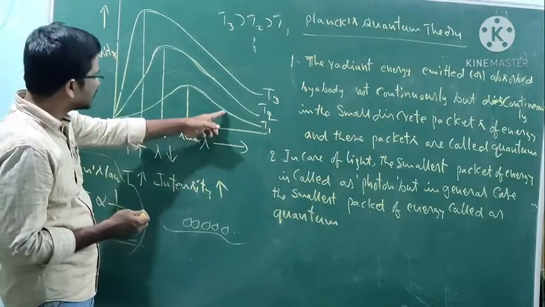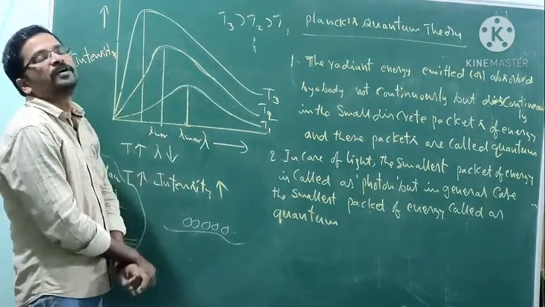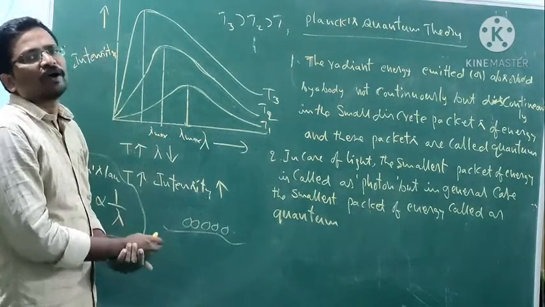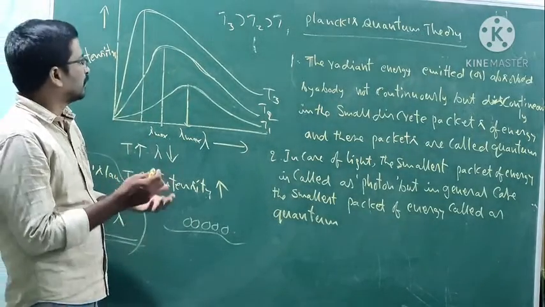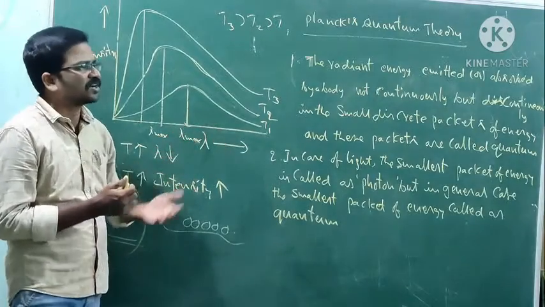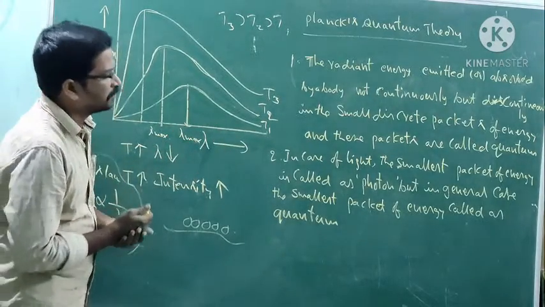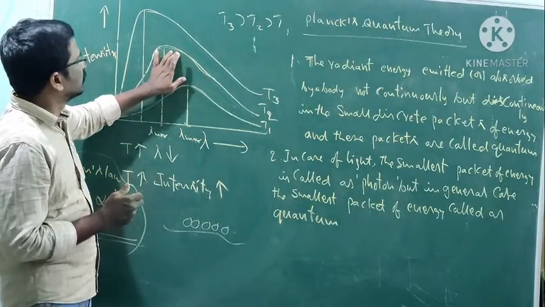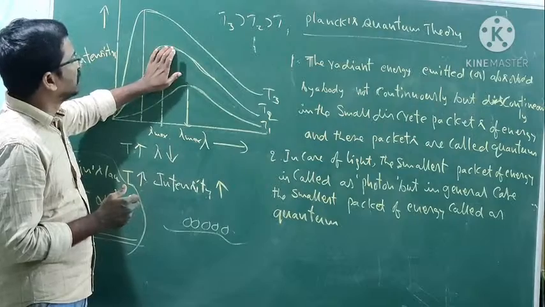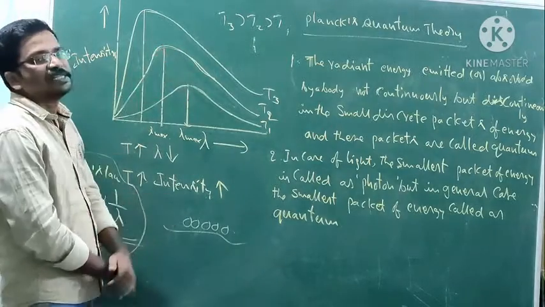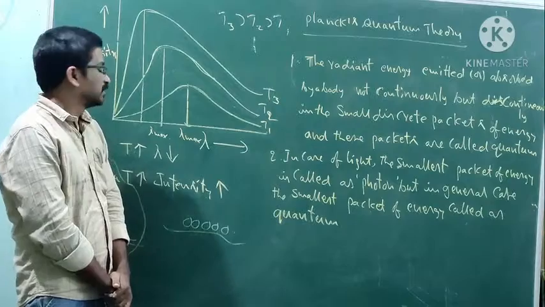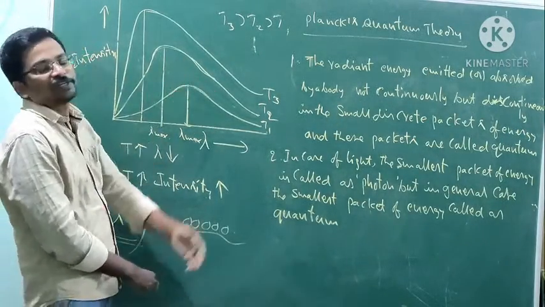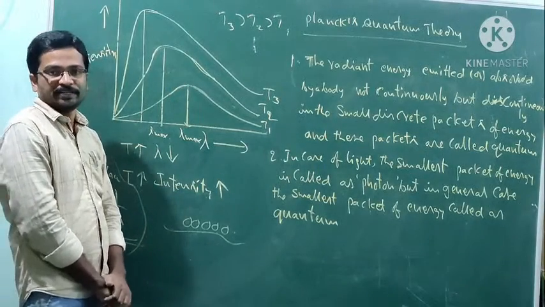Intensity increases when increasing the temperature because the number of quanta, the number of packets, increases. Packets are called quantum. The number of quanta increases, so that is the reason intensity increases. This is the way he explained the particle nature of electromagnetic radiation.